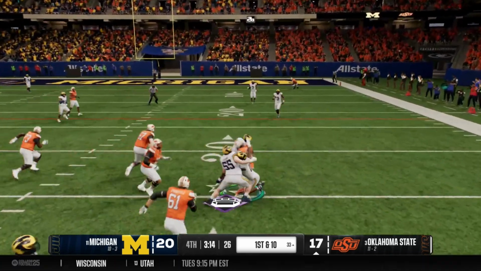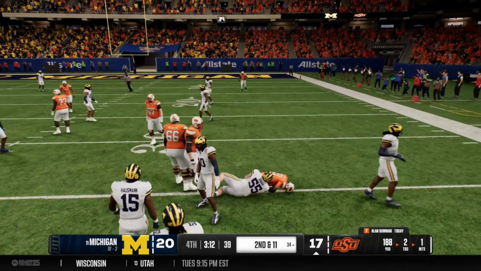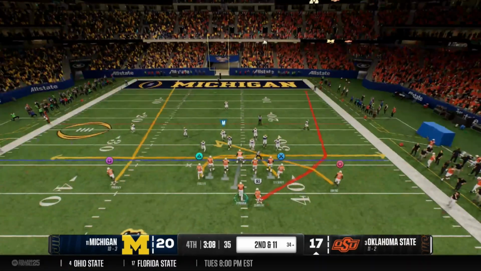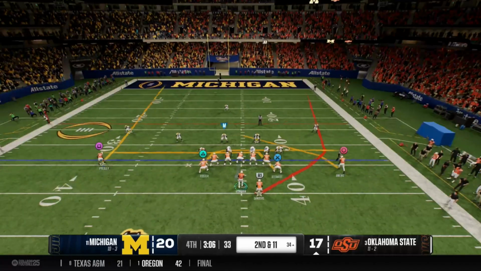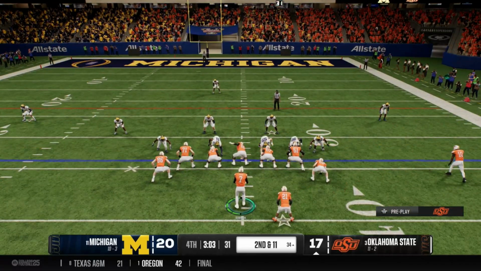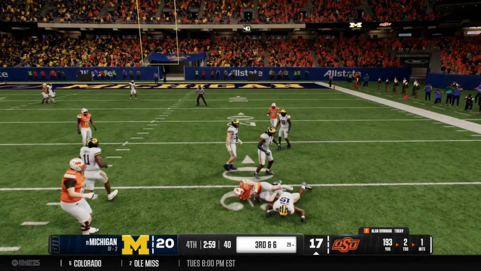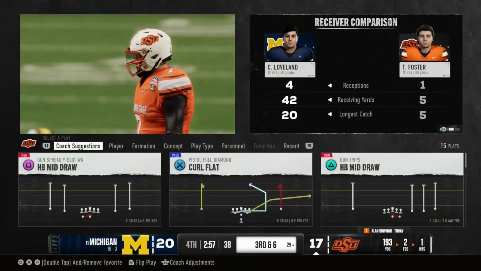Oh, just a little drop off there to Barry Sanders for almost no yards. But look, beggars can't be choosers at this point. We have to take what we can get. They're going to keep bringing the pressure. And unfortunately, the CPU is not great at handling pressure, but he's getting the ball out pretty quick now. You know, we like to see that.